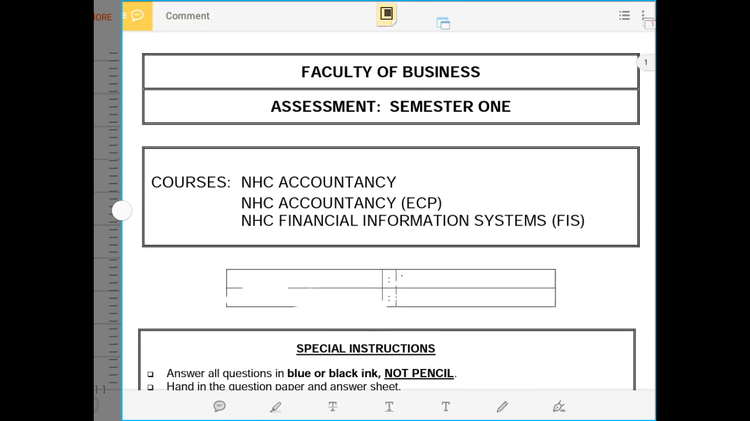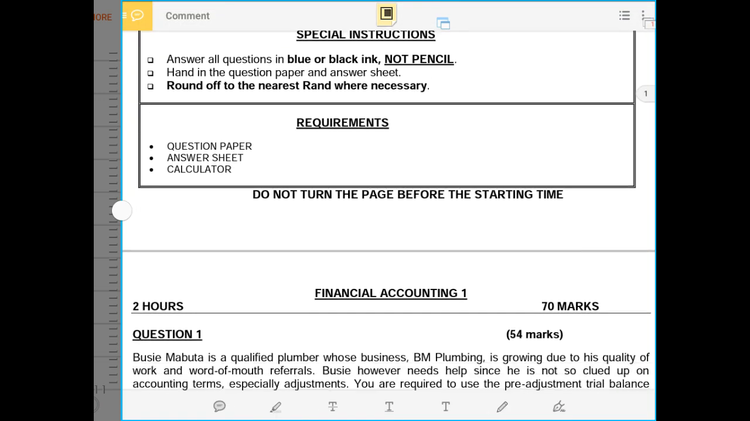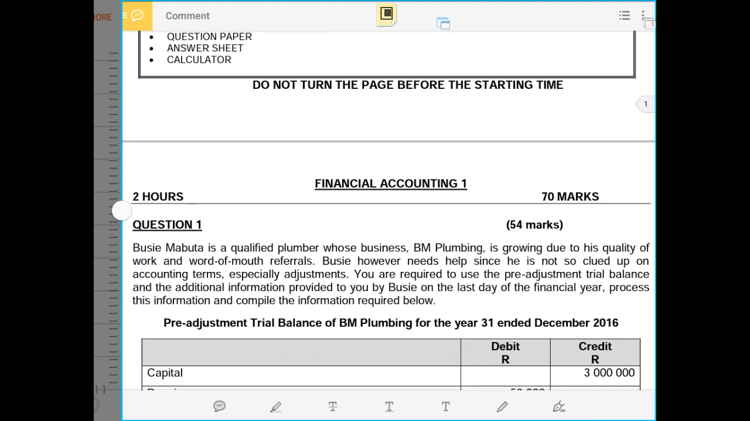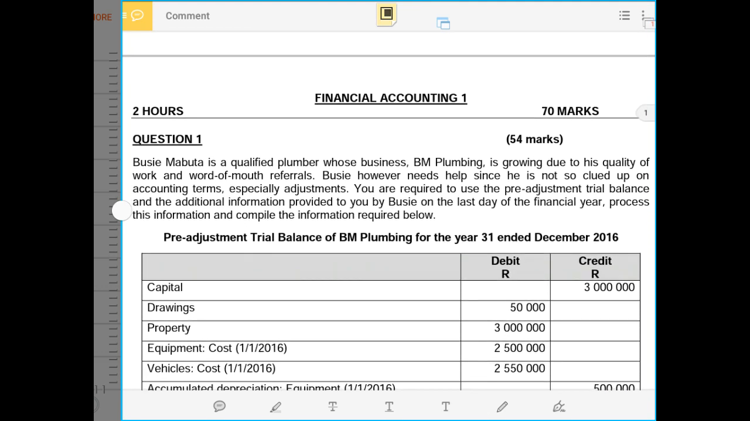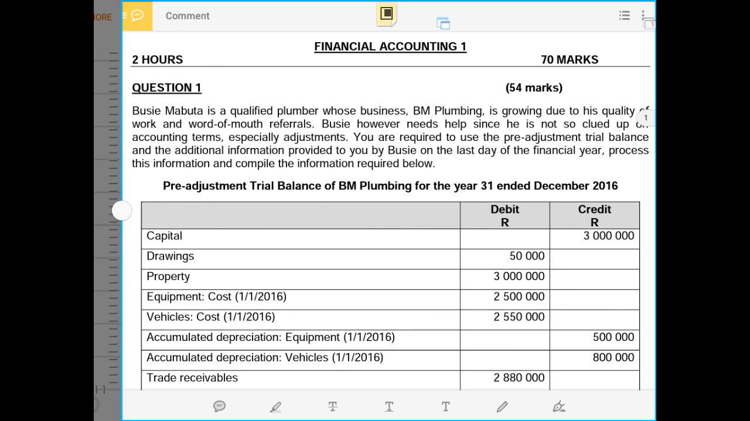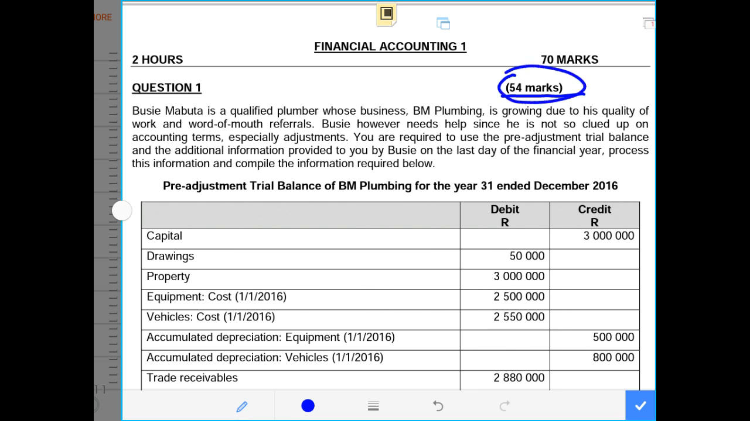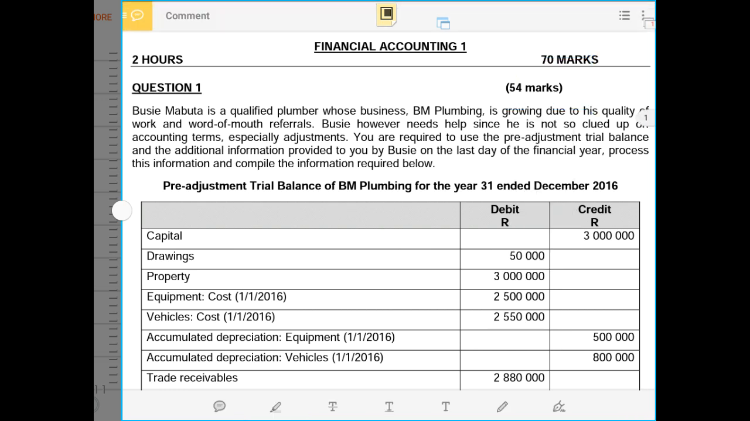We'll only start with question 1, because this question is the major question and it counted more marks, which is 54 marks out of the 70 marks. I will do only the major questions, which are the general entries, the income statement, and the statement of financial position, together with the statement of changes in equity.